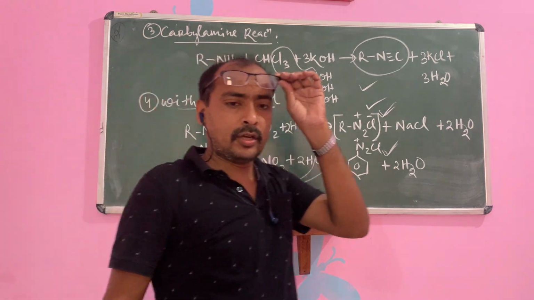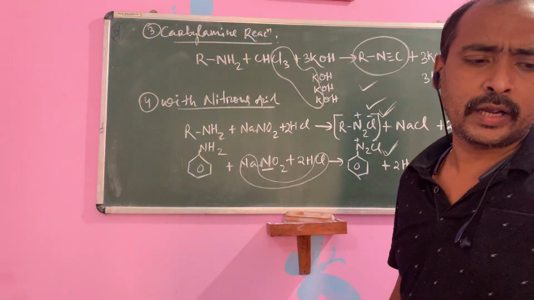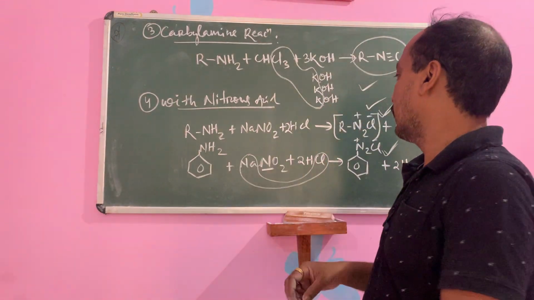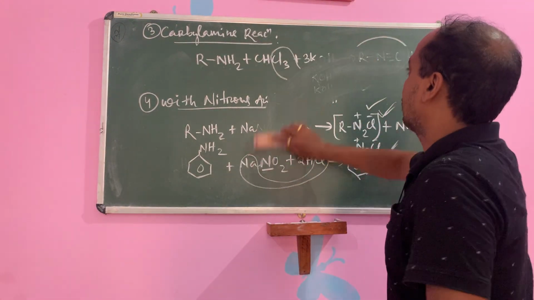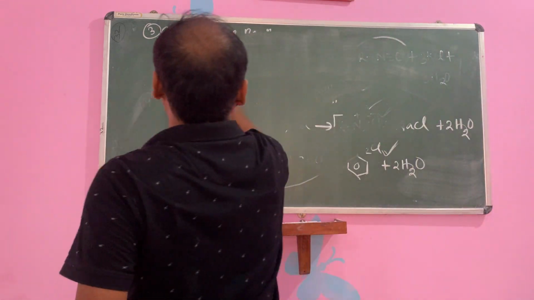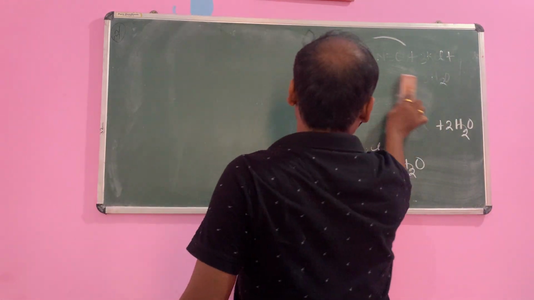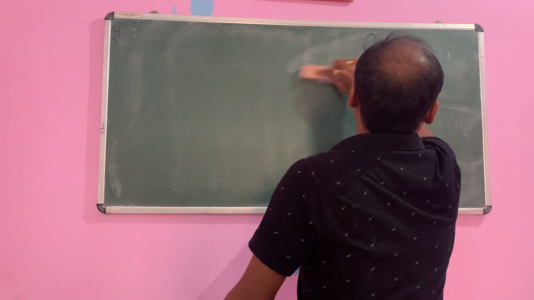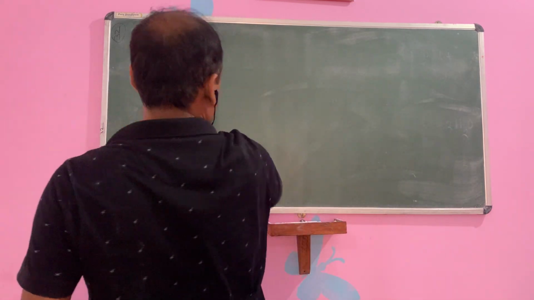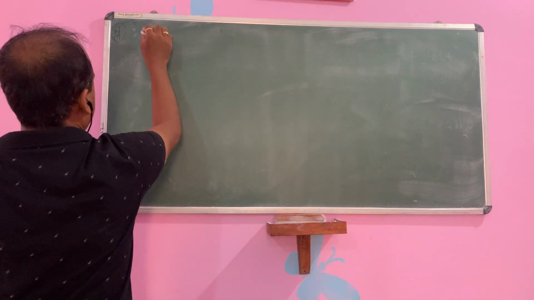Then next is the reaction with aryl sulfonyl chloride. Only primary and secondary amines can react with aryl sulfonyl chloride, due to the presence of hydrogen.